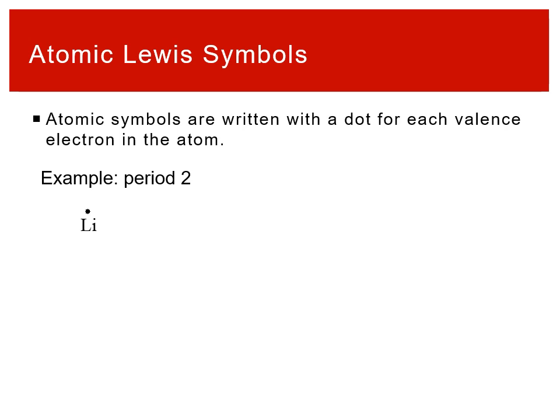So the next atom is going to be beryllium, and it has 2 valence electrons in the second column, the second group, 2A, and so it gets 2 dots.